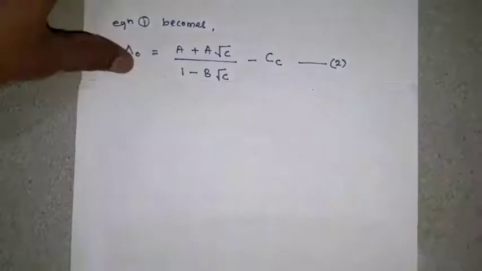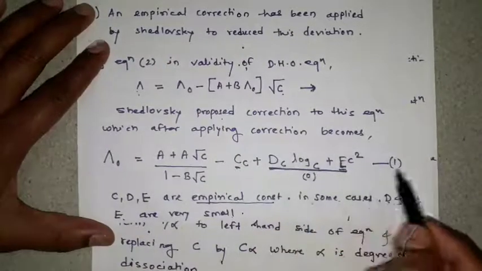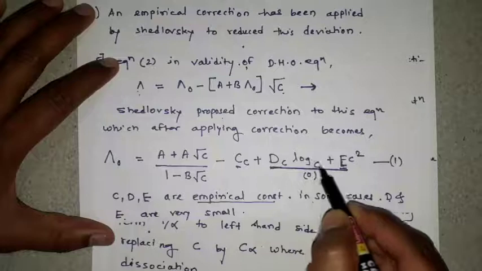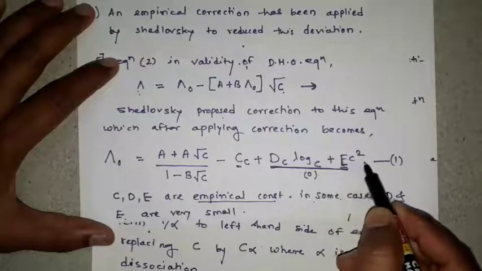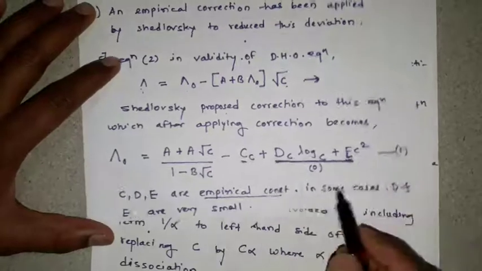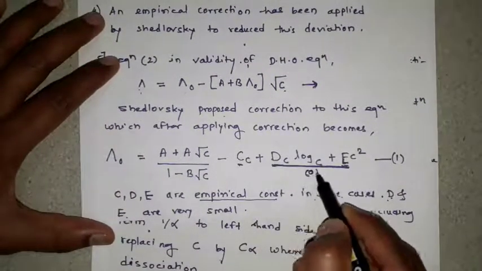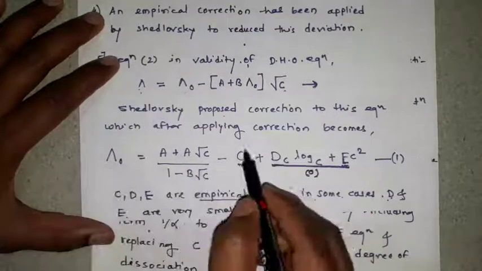Why the remaining terms of equation number 1, Dc into log c plus Ec square, are neglected: because D and E are very small, so they are considered as 0.